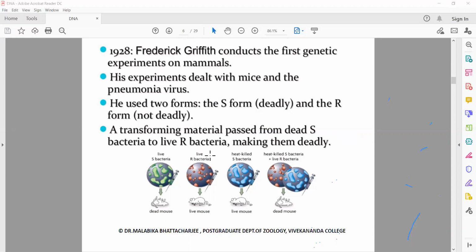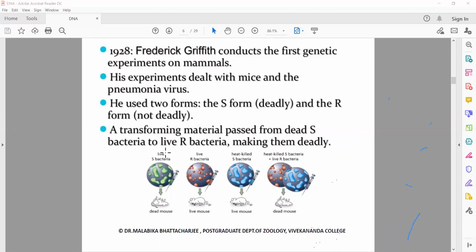Now something very interesting happened. What he did, he took this S bacteria and heated them. So this is known as heat killed. So when you inject heat-killed S bacteria into mice, you see the mice are living.